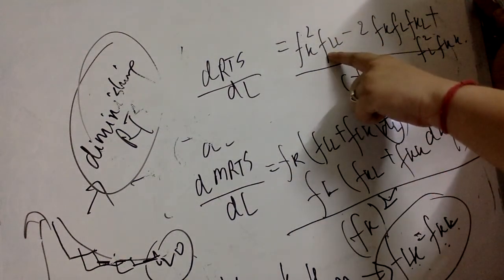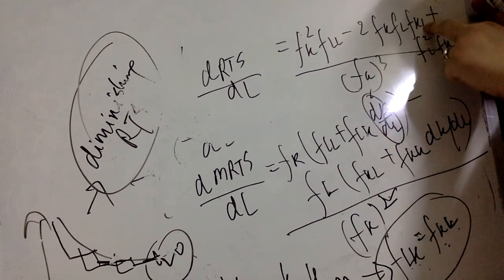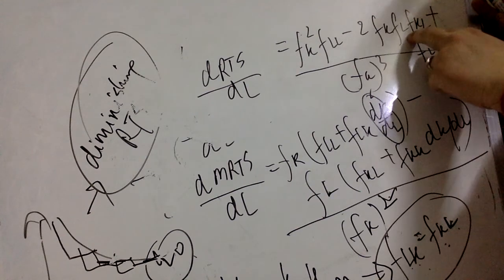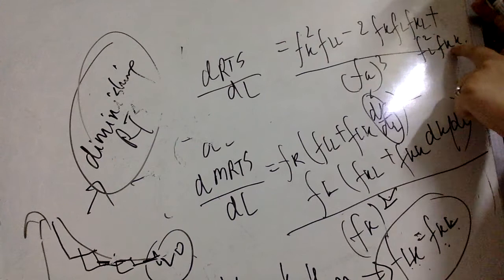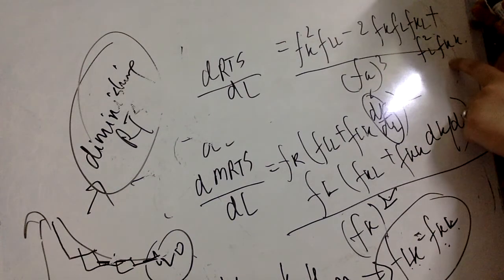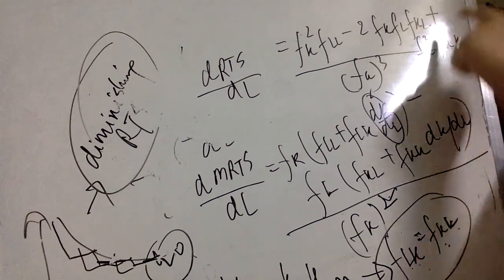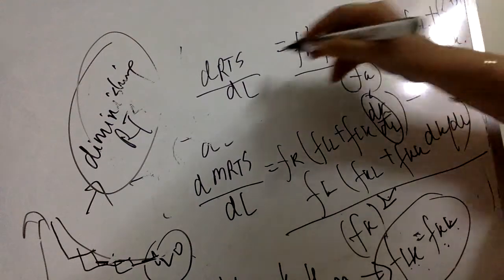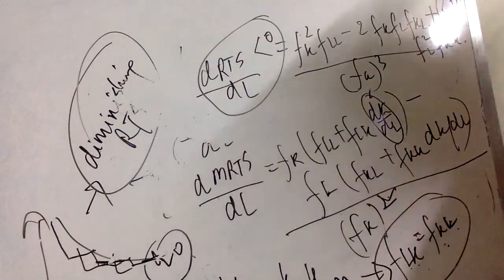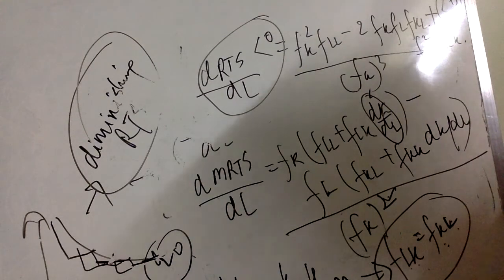So first, we know fll is negative, right? Now fkl is positive, fk is positive, fl is positive, and minus is there, so this term is also negative. The third term, what about the third term? Here we have positive fl square, and fkk is also negative, right? We just discussed that. So the entire numerator is actually negative here, which indicates that the mathematical expression also shows that there is a diminishing marginal rate of technical substitution in this particular case.